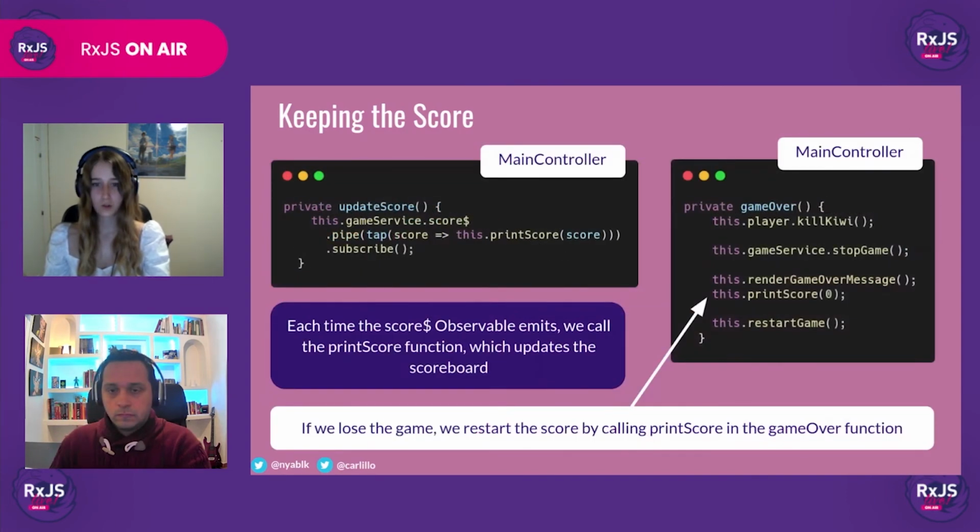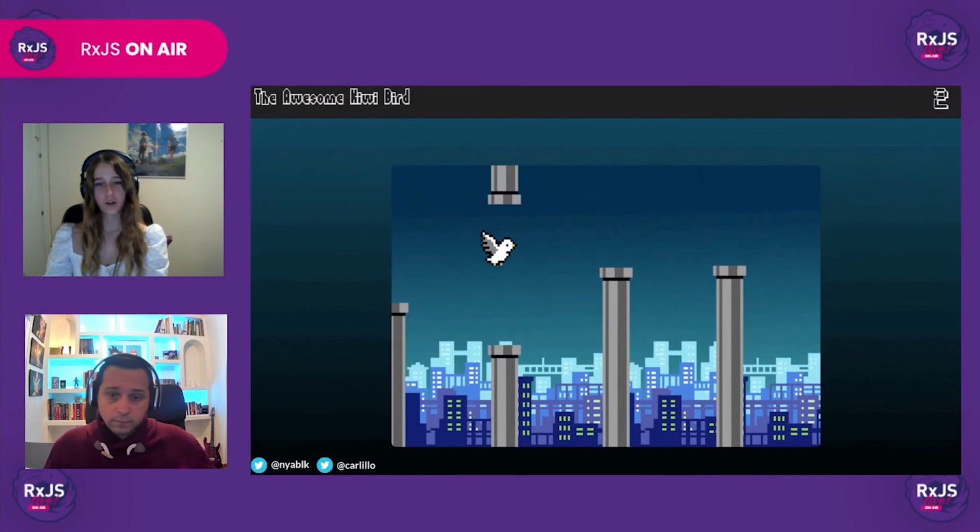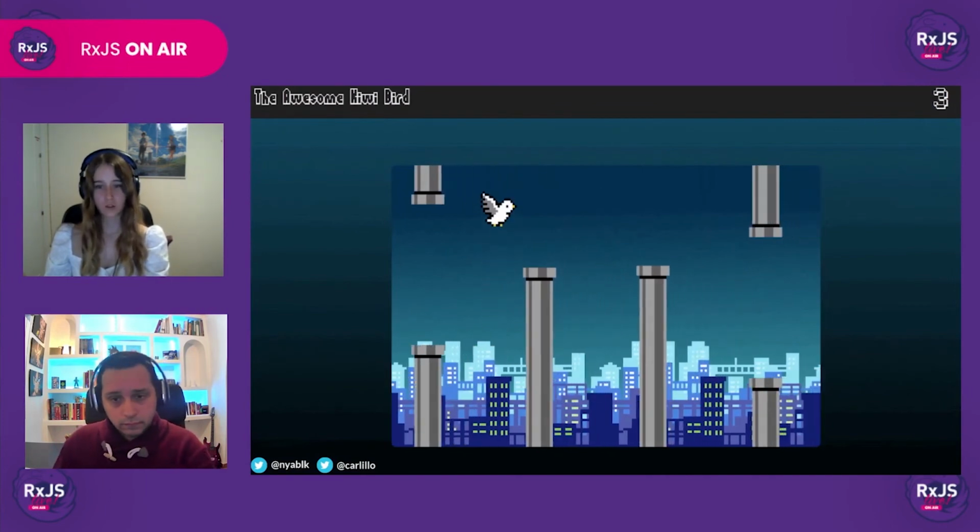Now, in our main controller, we can call the printScore function every time that the score observable emits. This function basically updates the inner HTML of the scoreboard with a score. It's important to add another call to printScore in the gameOver function to restart the score whenever we lose the game. So here is what our game looks like with the score.